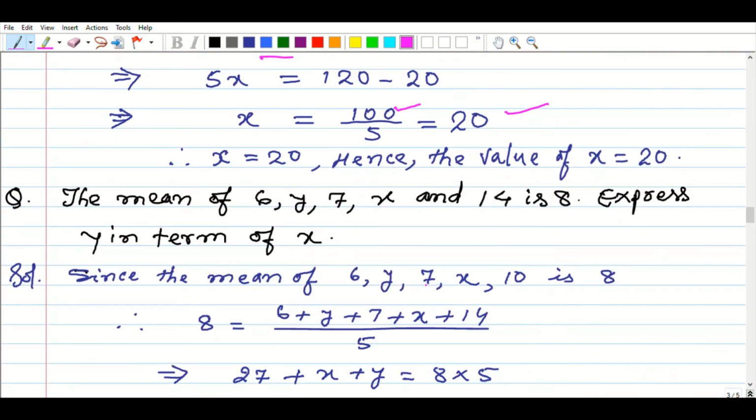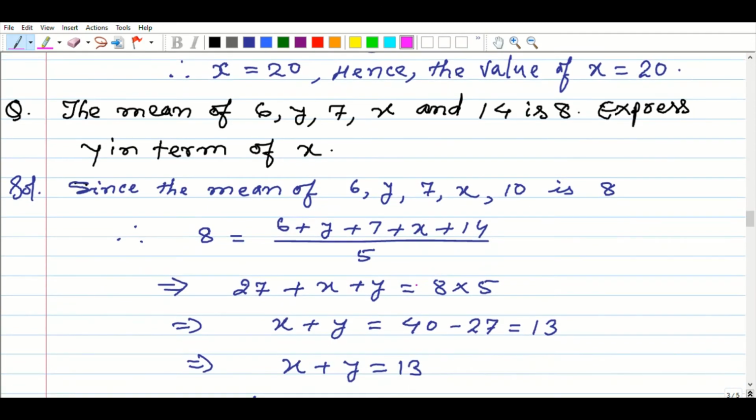The next question, see, the mean of 6, y, 7, x and 14 is 8. Express y in terms of x. Don't confuse there. As it is, you apply the relation which you learned above. Okay, since the mean of 6, y, 7, x, 14 is 8 already given, so we will write and frame